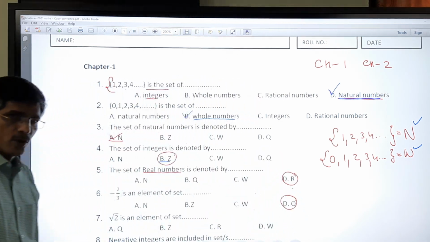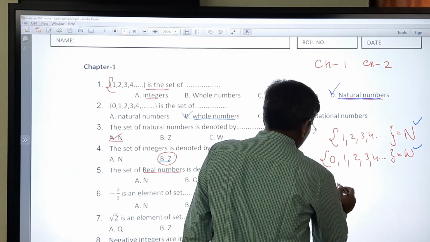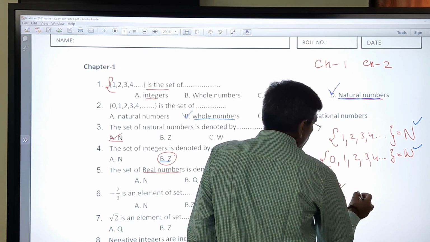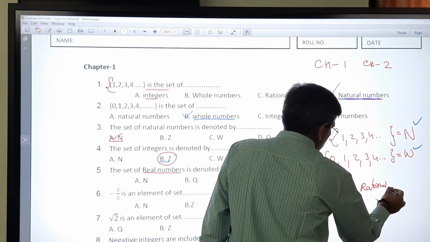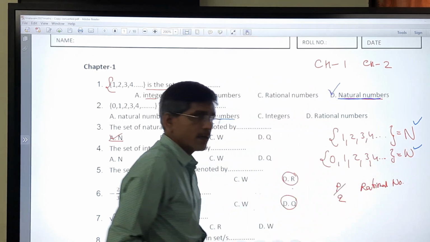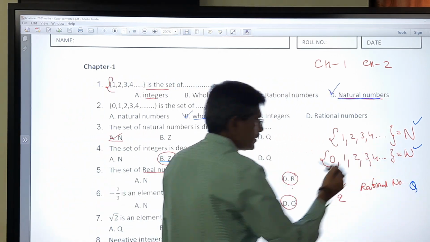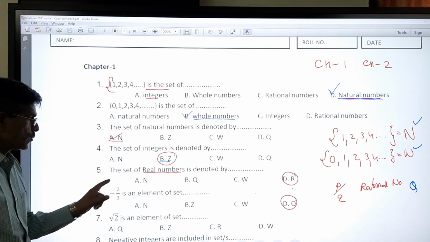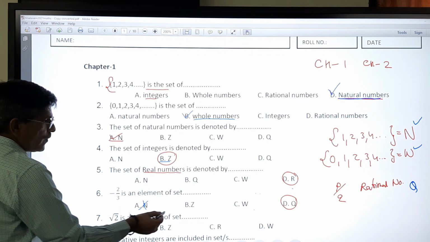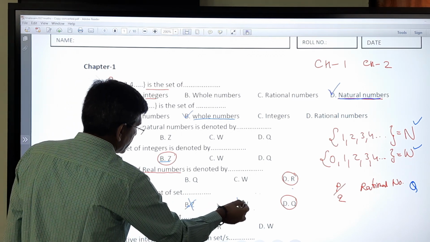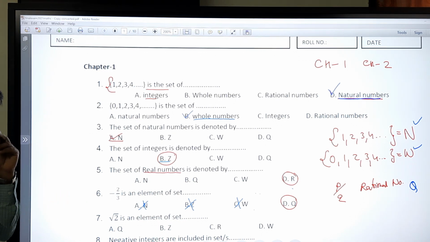Rational numbers are symbolized by Q. If a number is in P upon Q form, then it is a rational number. So -2/3 is a rational number. We cannot say it is a natural number, an integer or a whole number, because it is in the form of P upon Q.